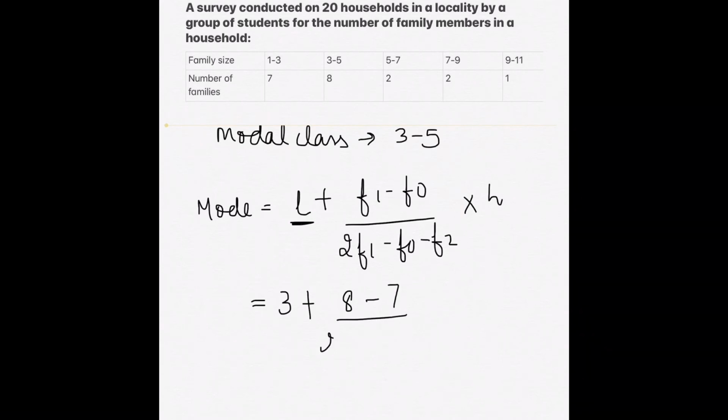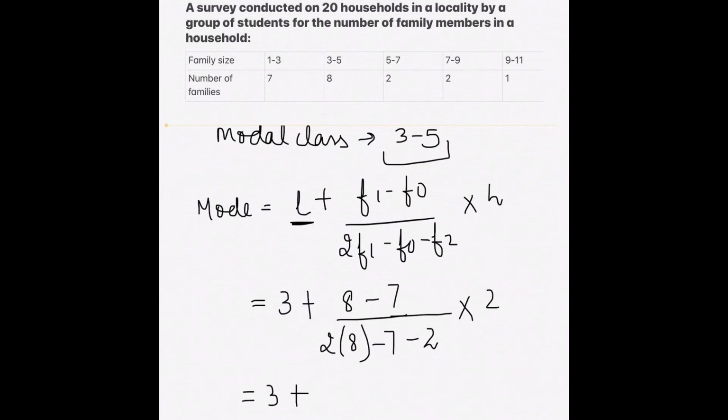So 2 into F1, F1 is the frequency of the modal class, minus F0, F0 is the frequency of the preceding class, and minus F2, that is the frequency of the succeeding class, succeeding the modal class, that is 2. And H is the class size. Class size is 2. So our class is 3 to 5. The size of the class is 2.